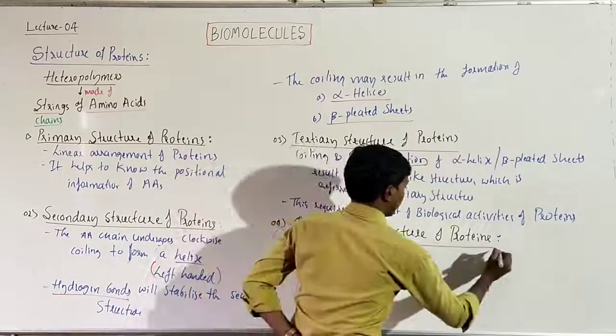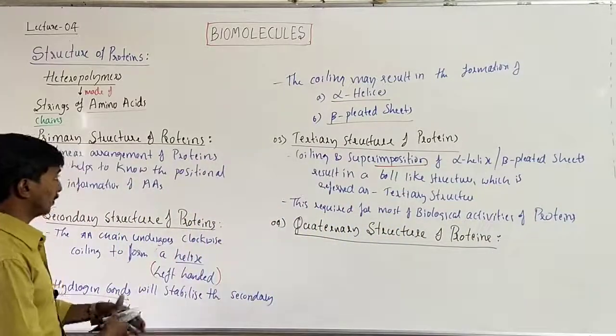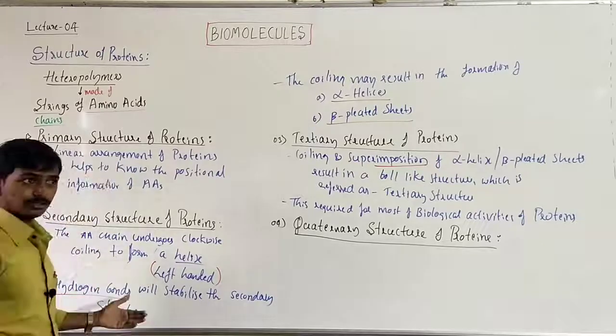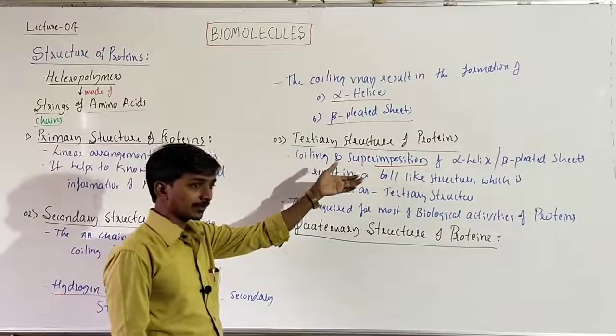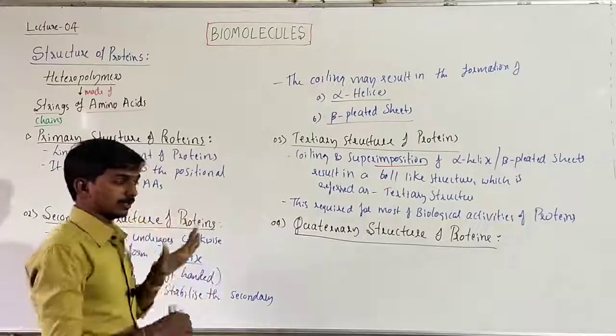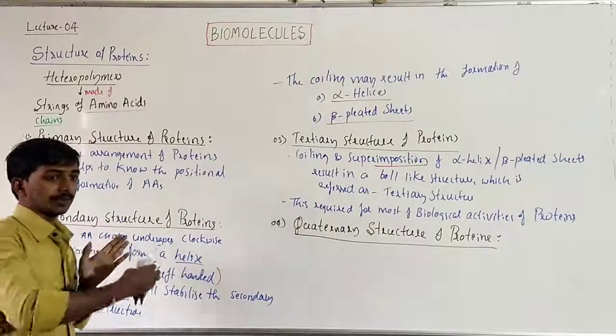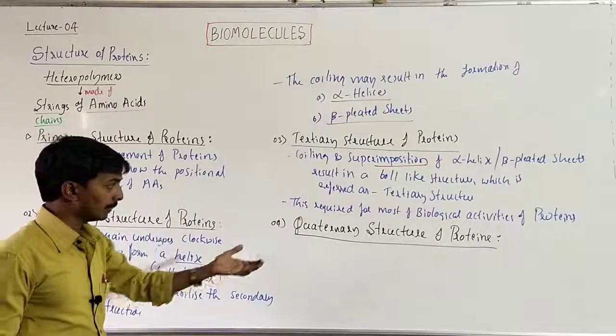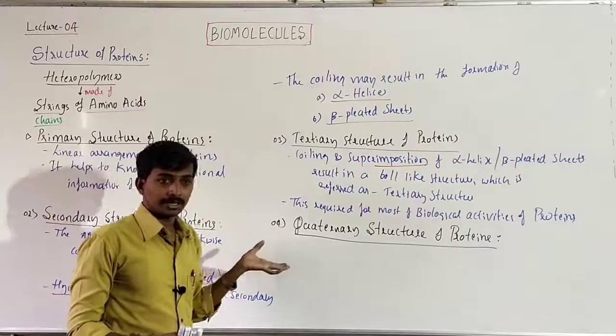So when we have seen from primary structure, secondary structure, tertiary structure, the levels of coiling increased. Means we observed different levels of coiling.